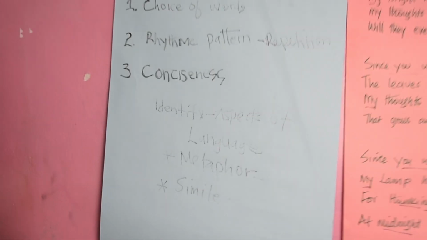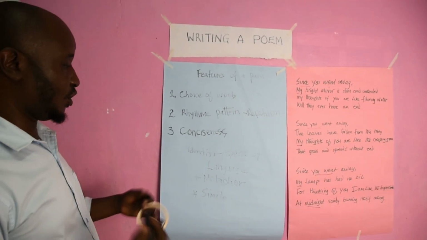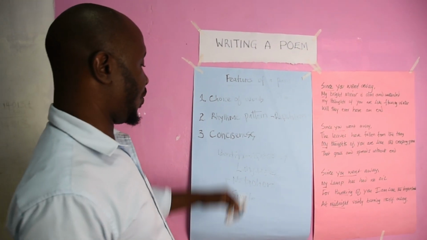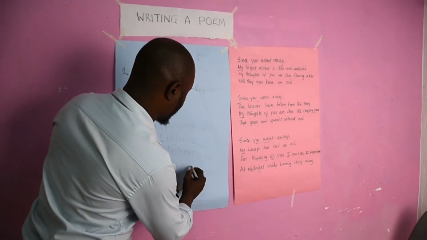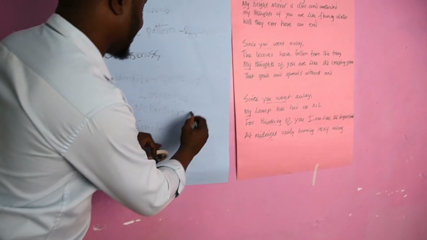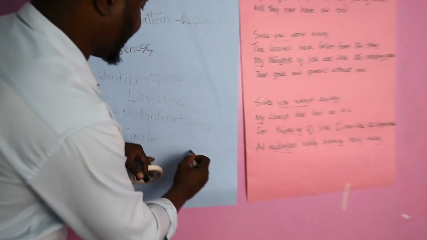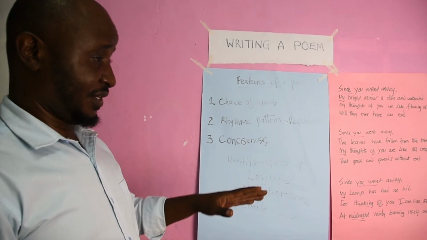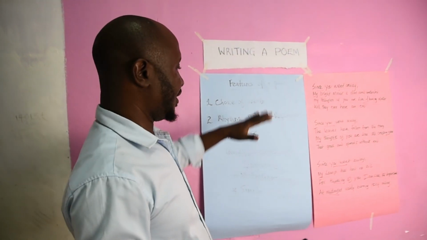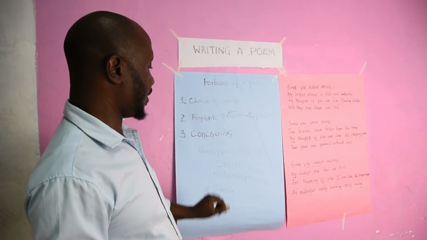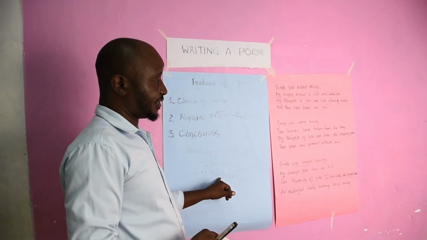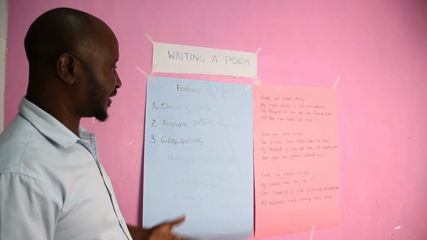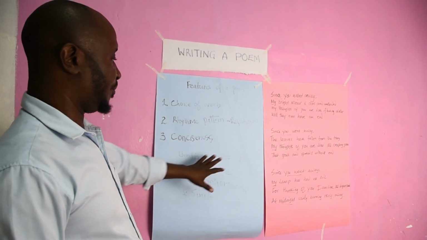Remember, we looked at this in the previous lesson. We already know what metaphors and similes are, because they are aspects of comparison. One is direct comparison, and this one is indirect comparison. So I would like to put you into groups of 5. Then you find time and identify for me aspects of metaphors and similes. And then we will get down and be able to understand the poem more.